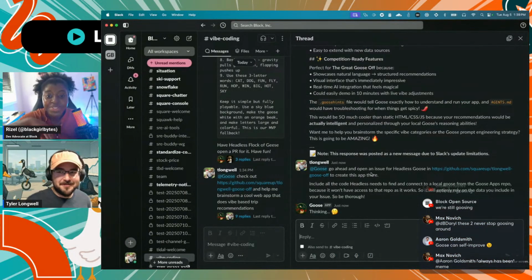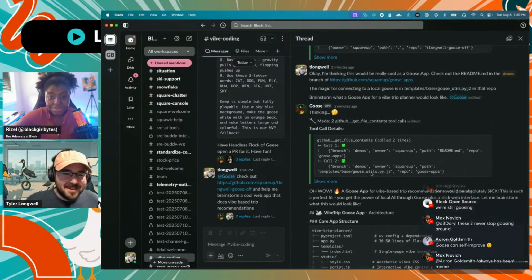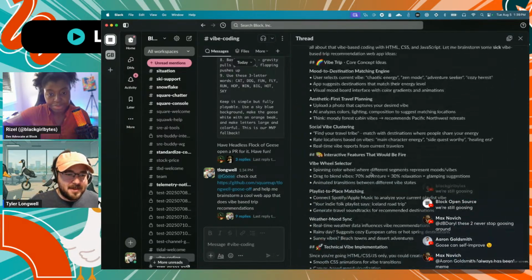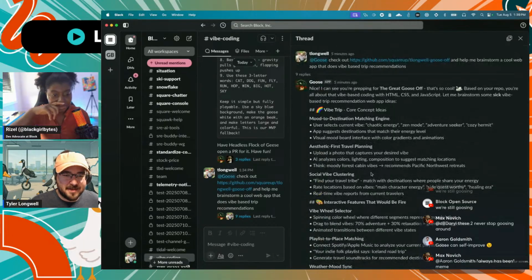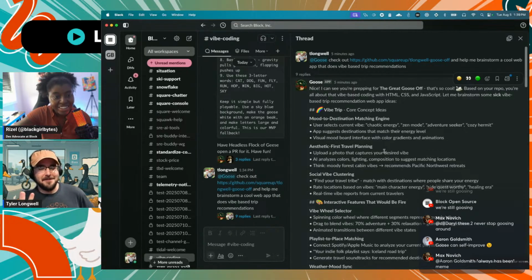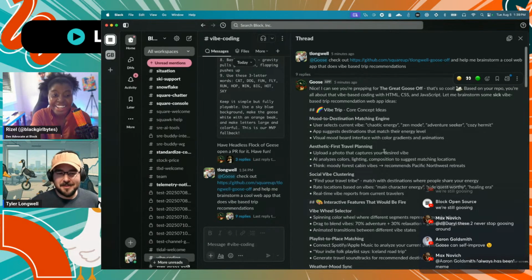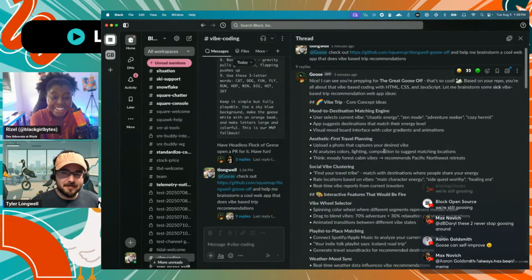Hello. I'm still chatting with Goose Slackbot. So we put together an idea for the Vibe Trip app. But I don't have the cool MCP UI set up yet. So we're trying to figure out what the user interface is going to look like, because it would be nice if it was an AI powered application and not just some hard coded values here.